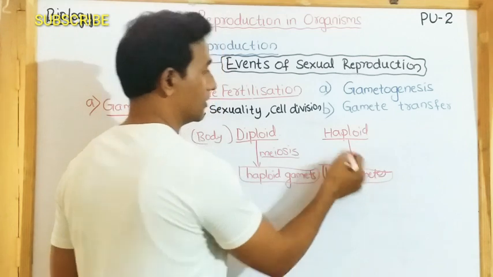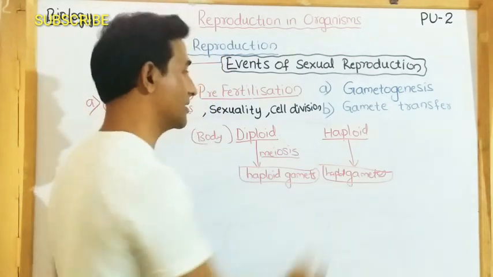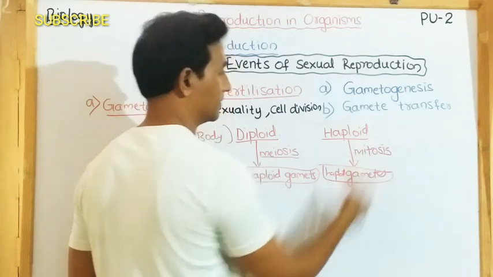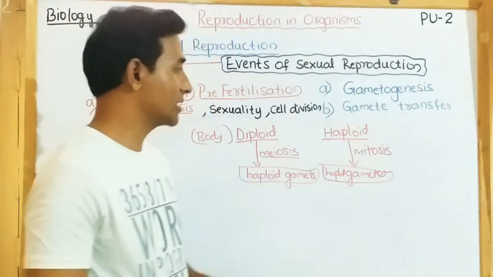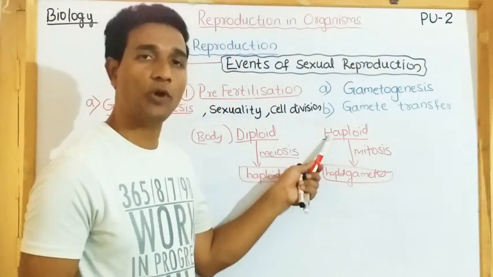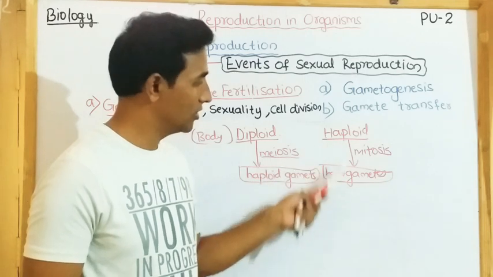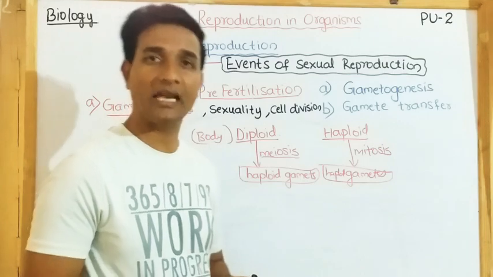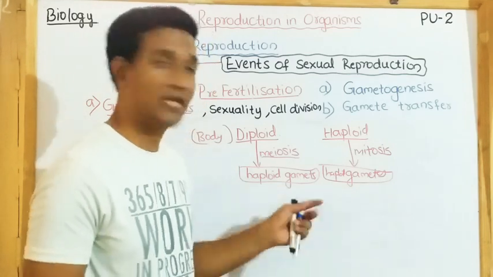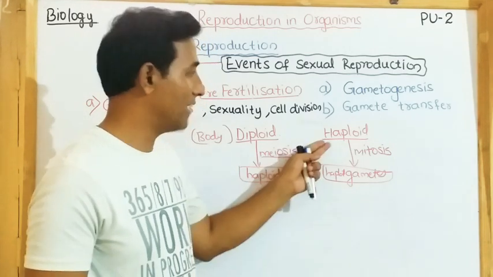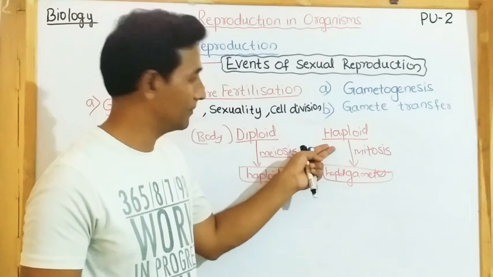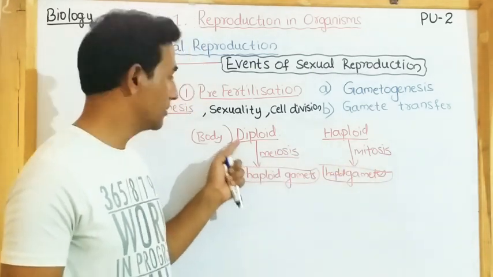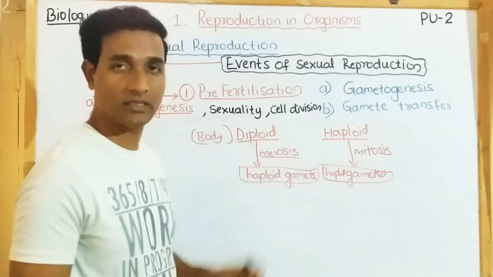Here the type of cell division is mitosis. By mitosis, the haploid body of the plant will produce haploid gametes. Examples are algae, bryophytes as well as monerans, which have haploid plant body. They produce gametes by mitosis. Diploid body produces gametes by meiosis.